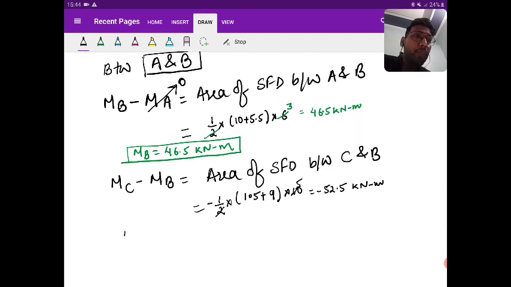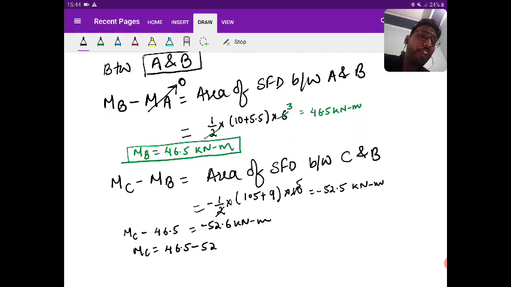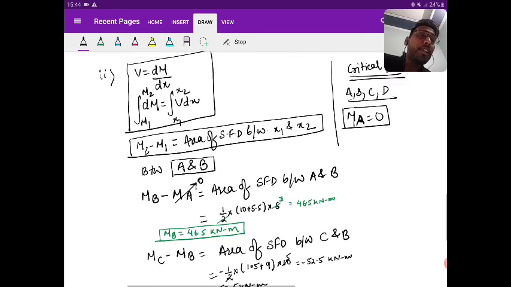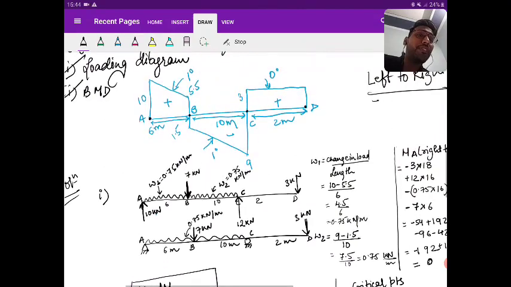Now MC minus MB is 46.5, and this is equal to minus 52.5 kilonewton meter. So from here MC you are getting as 46.5 minus 52.5, which is nothing but equal to minus 6 kilonewton meter. So you got the value of MC also. Now the last left is D point.